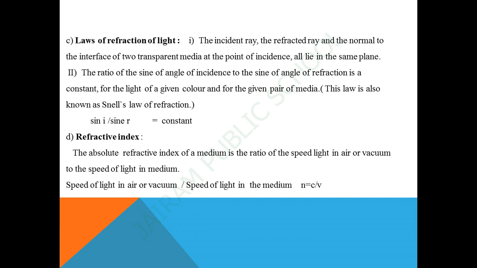The refractive index can be linked to another important physical quantity, that is, the relative speed of propagation of light in different media. It turns out that light propagates with different speeds in different media. The light travels fastest in vacuum. In air, the speed of light is only marginally less compared to that in vacuum. It reduces considerably in glass or water. So the refractive index of the medium is given by n equals speed of light in air divided by speed of light in the medium.